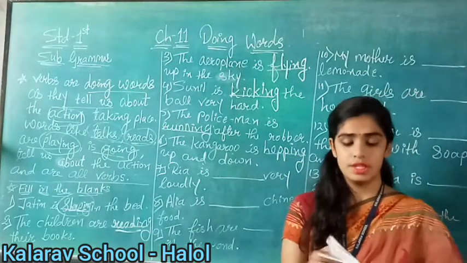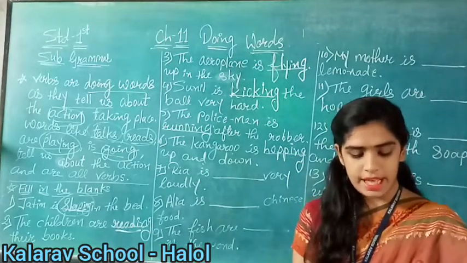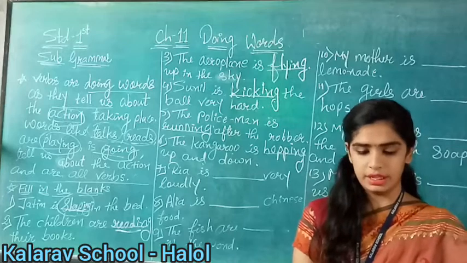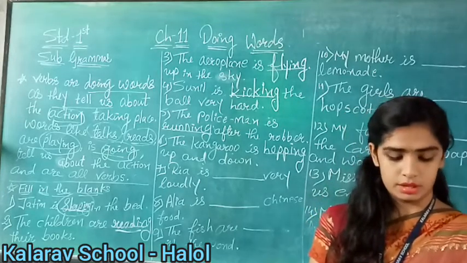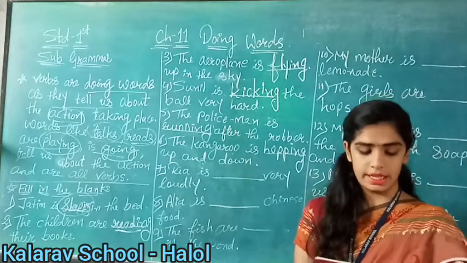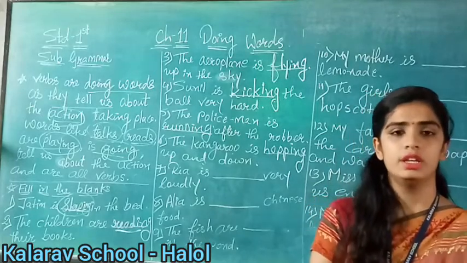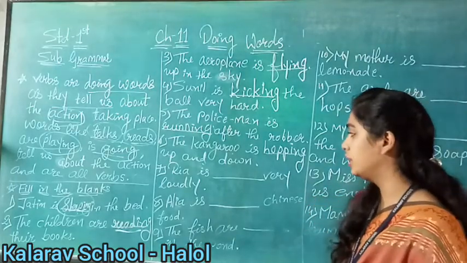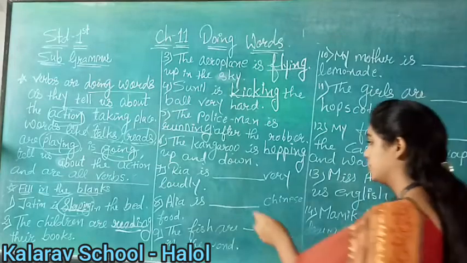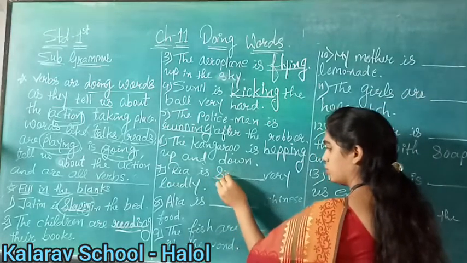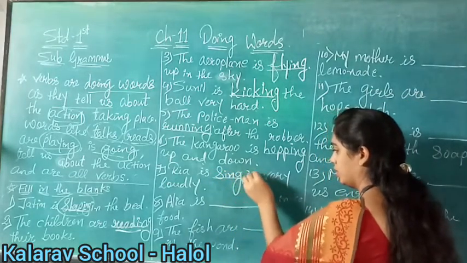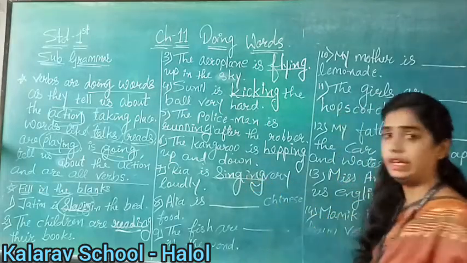Okay. Now see on the seventh number. Riya is blank very loudly. Walking or singing? What can she do very loudly? Is she walking or singing, children? Riya is singing, right? So our answer will be singing.